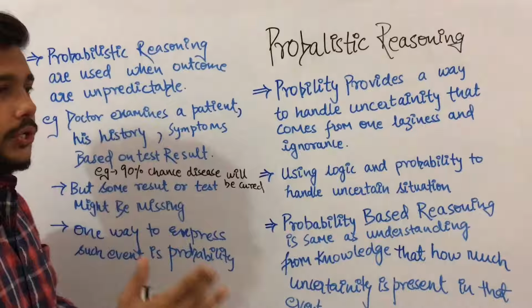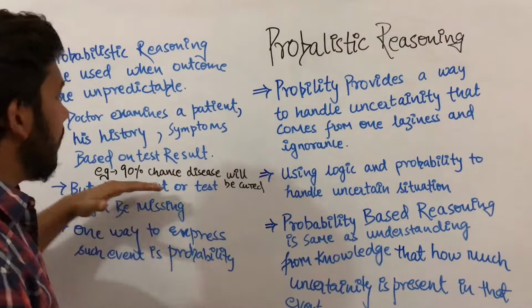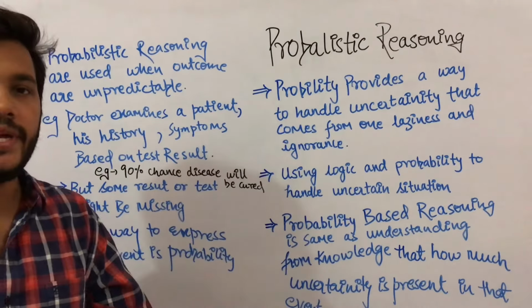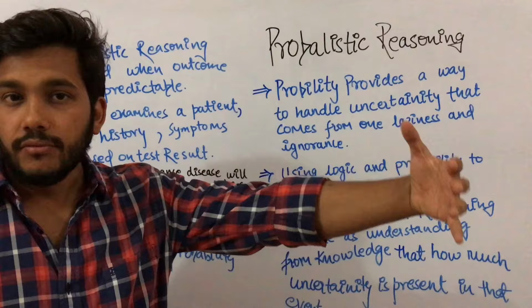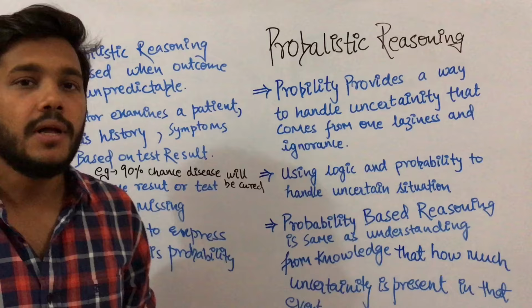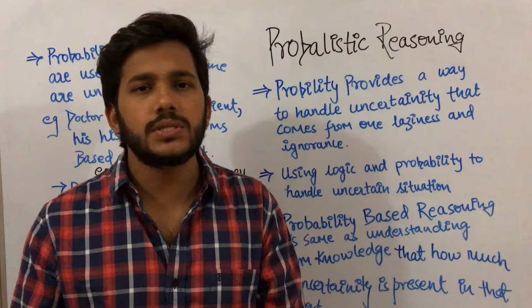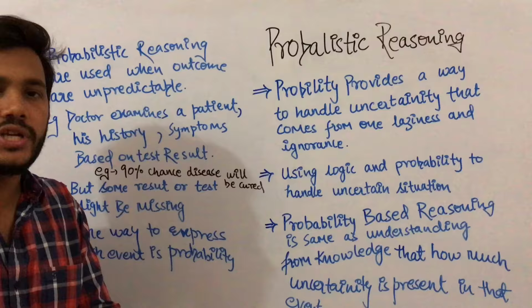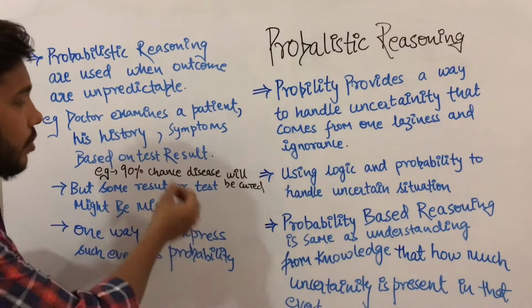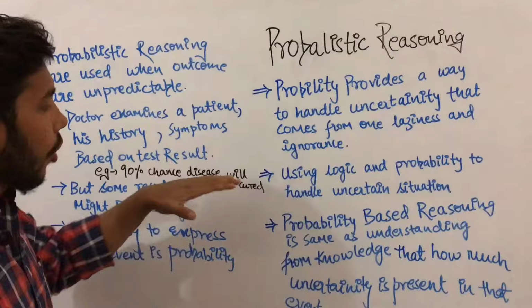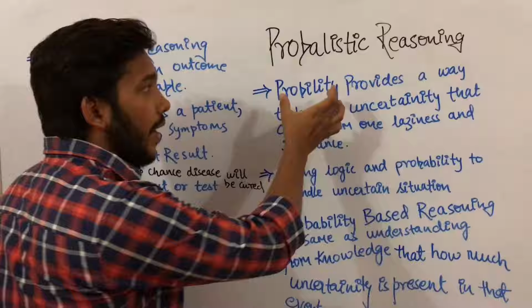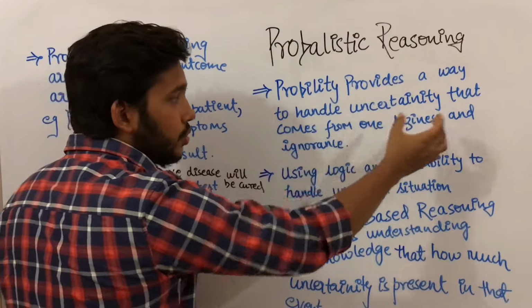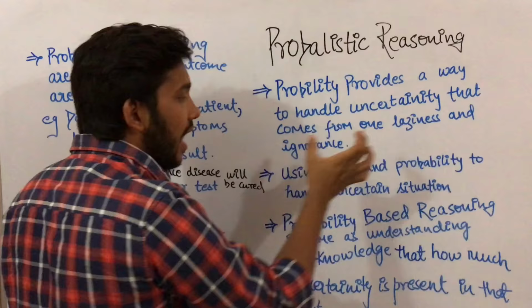Based on that result you can find the disease, but there will only be a 90% chance that the disease will be cured, because it might be the case that the doctor finds the big symptoms but may miss 1 to 2 symptoms. In this type of situation, where the doctor misses 1 to 2 symptoms, small diseases cannot be found. So probability is used when uncertainty comes from one's laziness and ignorance.